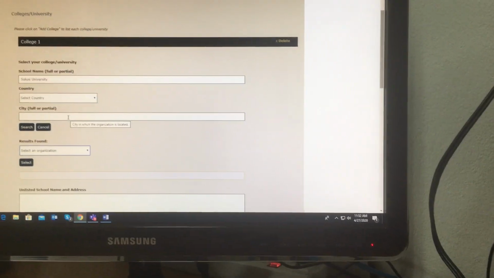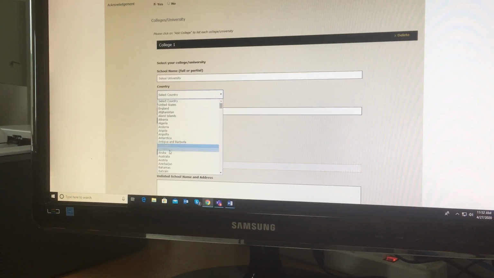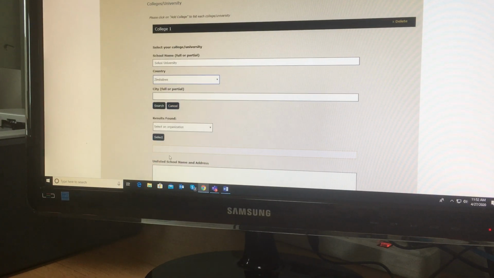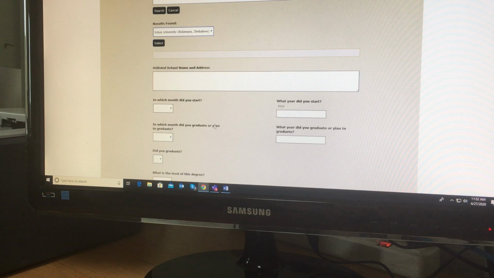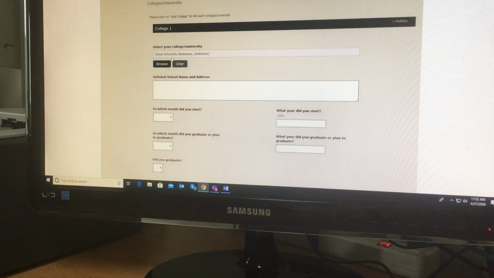So we move forward. So the country, Zimbabwe. So we go with Z, Zimbabwe. Okay, here it is. And we selected this one. So yes, we don't have a problem with that. Select. So after we browsed the university, we select the university that showed up in our results, and we have the institution there. So we have one college. You see over here on top, you have one college.